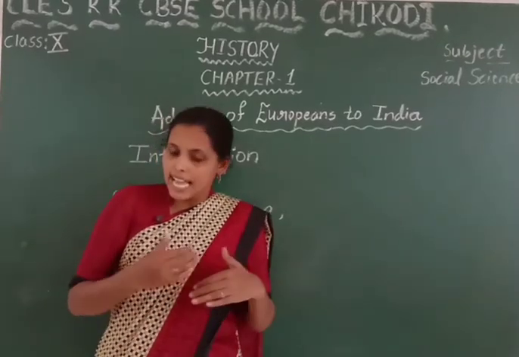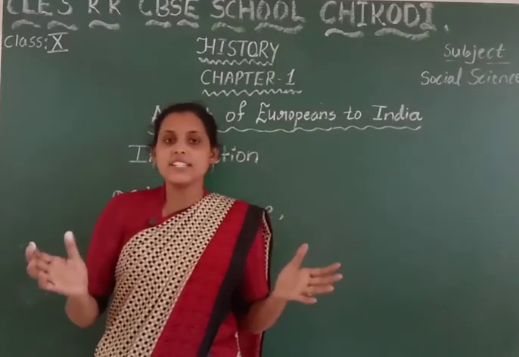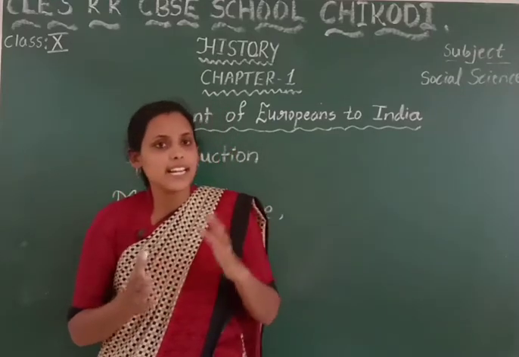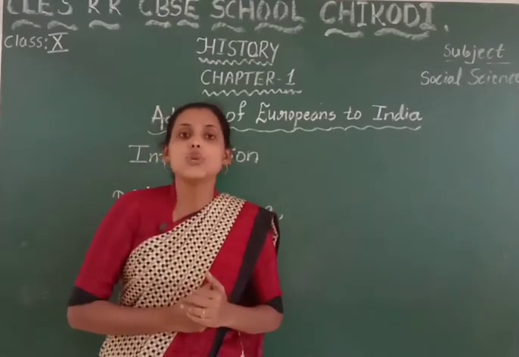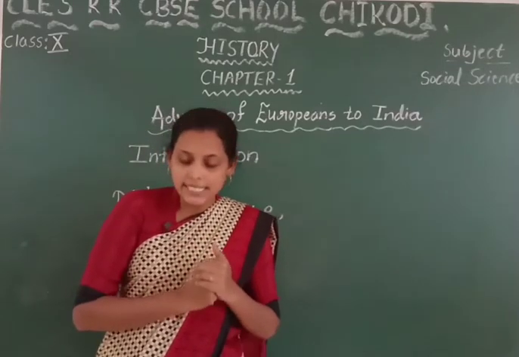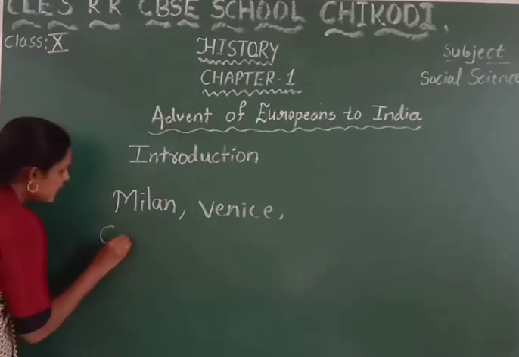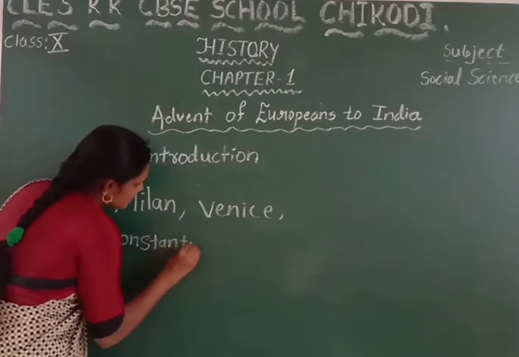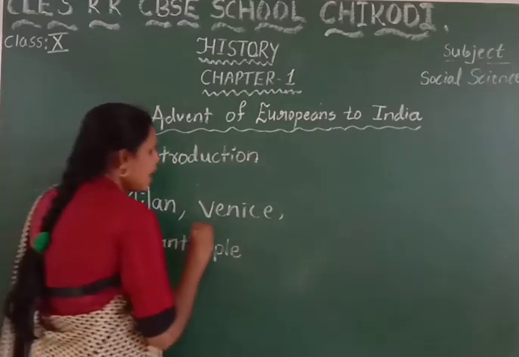But children, the time has changed. Okay, so after knowing all these changes, the Europeans competed with each other to have a trade relationship with India. So in such a condition, what happened here? The Ottoman Turks captured an important city. Its name is Constantinople, in 1453. Constantinople was captured by the Ottoman Turks.